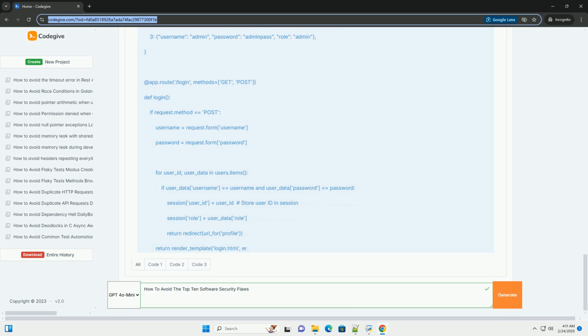Security requirements: define clear security requirements upfront. These requirements should be specific, measurable, achievable, relevant, and time-bound, SMART. Secure defaults: configure systems with secure defaults. Disable unnecessary features and services. Input validation and output encoding.